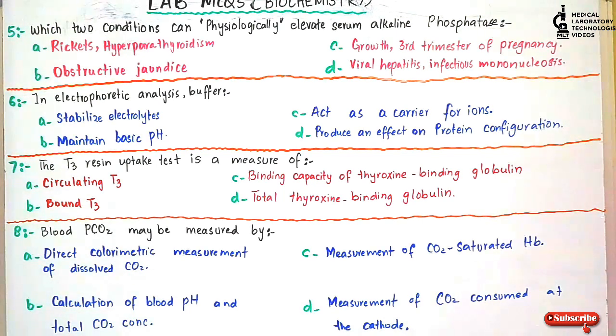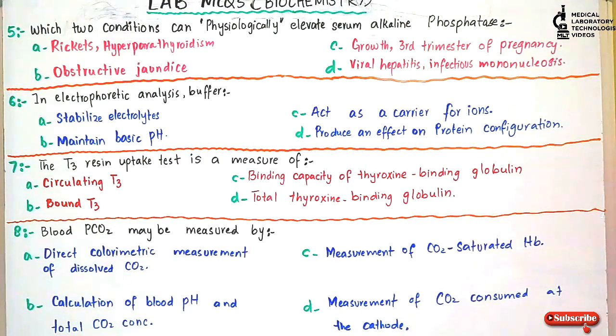Next question is question number 8. Blood PCO2, that is blood partial carbon dioxide, may be measured by: option A, direct colorimetric measurement of dissolved carbon dioxide; option B, calculation of blood pH and total carbon dioxide concentration; option C, measurement of carbon dioxide saturated hemoglobin; option D, measurement of carbon dioxide consumed at cathode.